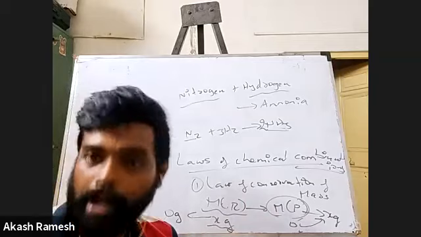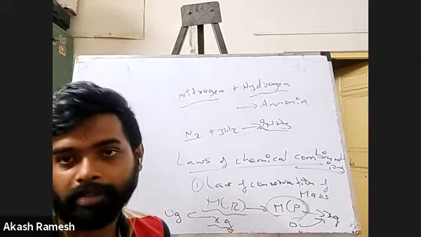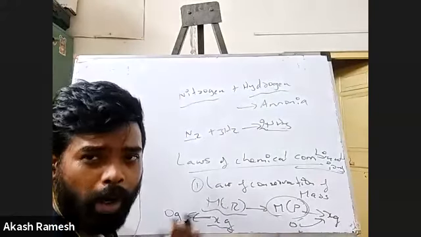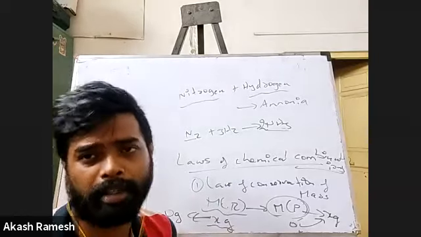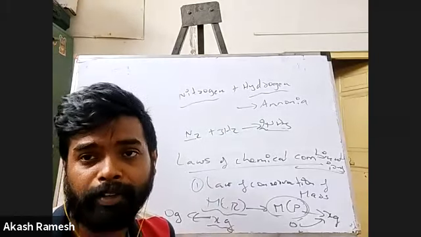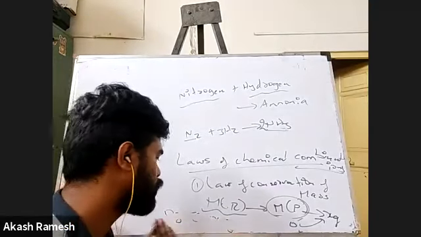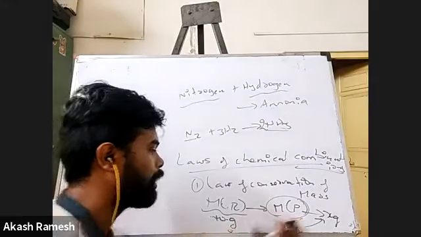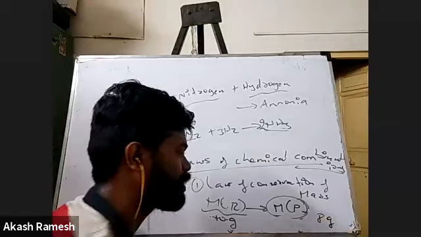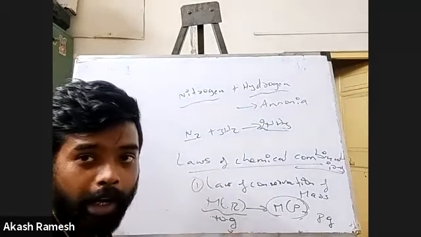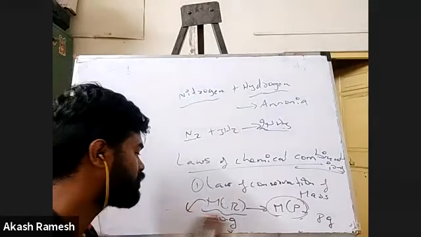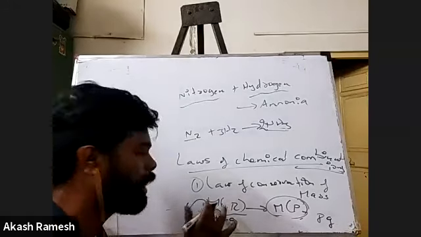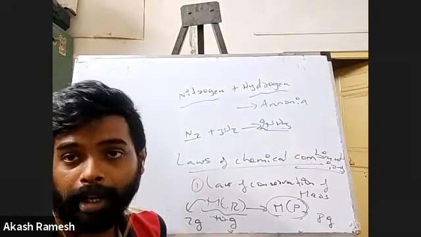But in reality, we definitely don't see this. So that means what? This means this x will not go to 0, but there will always be some amount of reactant left. And maybe, if I give you a number, say out of 10 grams, I got like 8 grams of product here. So what can I conclude about it? What I can conclude is that after the reaction is completed, I still have 2 grams of the reactant left. That is what I understand.